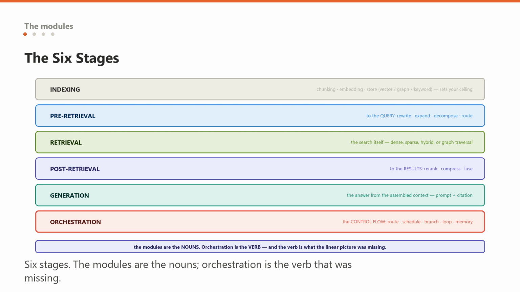Once orchestration is a module you design rather than a straight line you are stuck with, you can express every technique in this series, because every one of them is really an orchestration pattern over the same retrieval and generation blocks. Hold that: the modules are the nouns, orchestration is the verb, and the verb is what was missing from the linear picture.